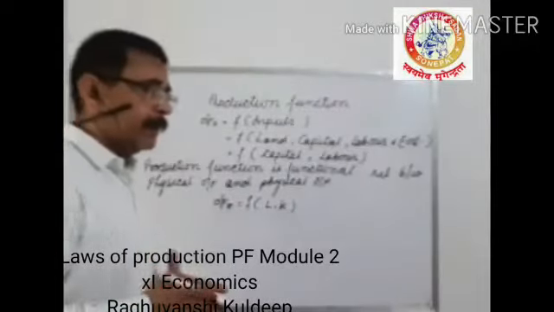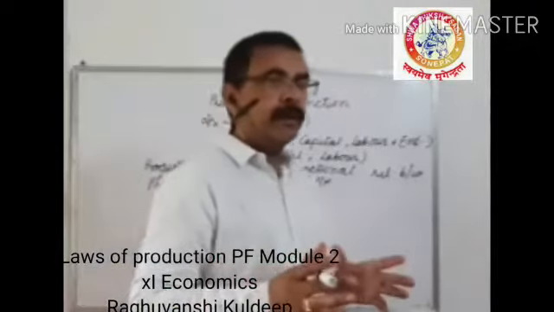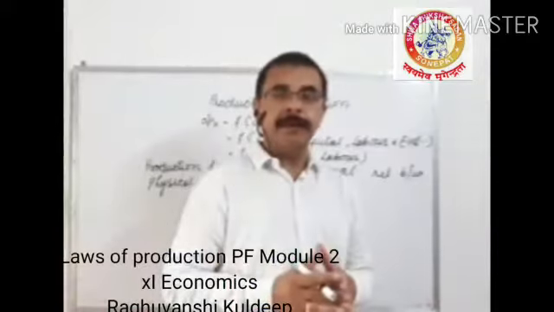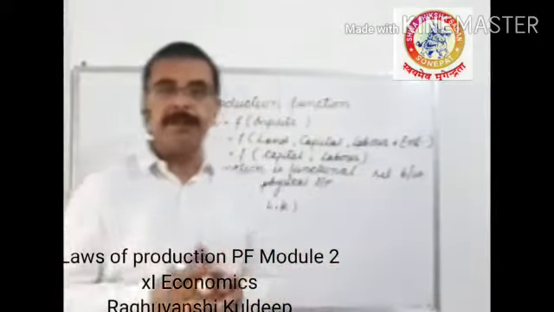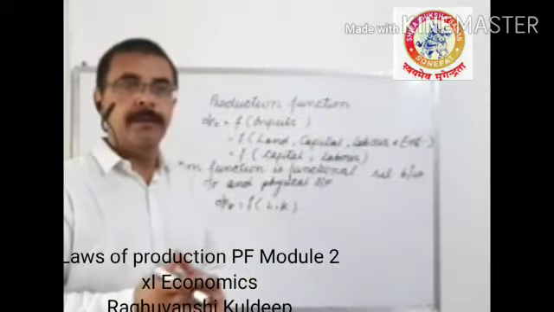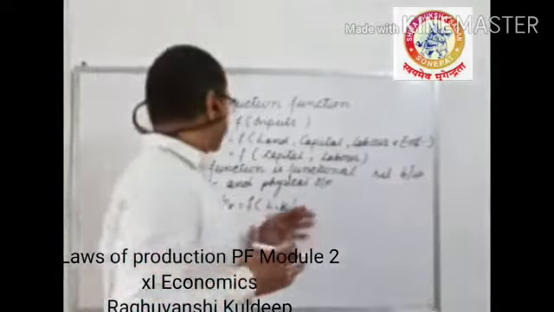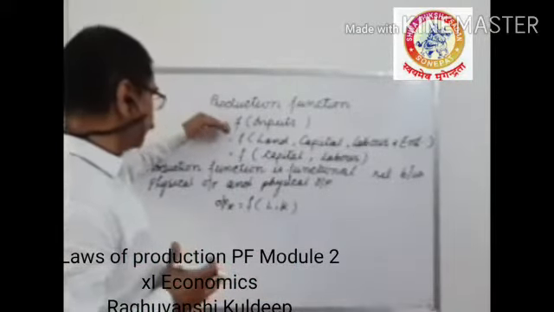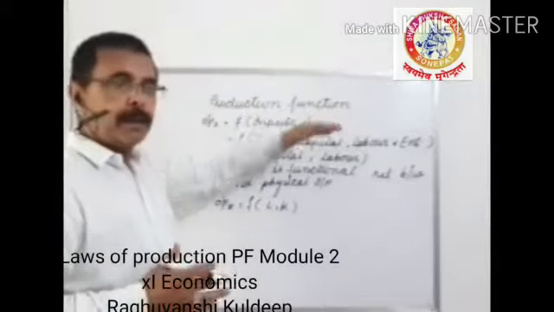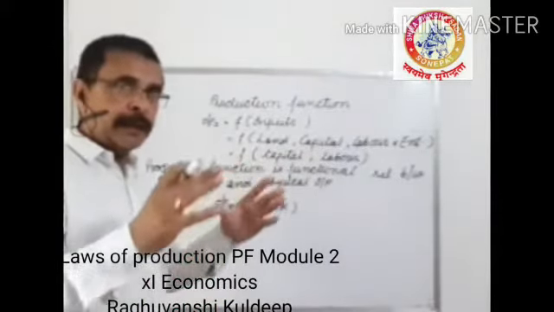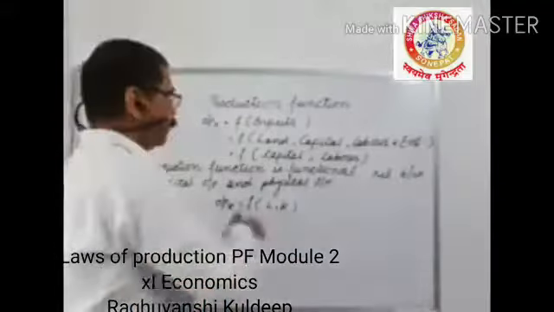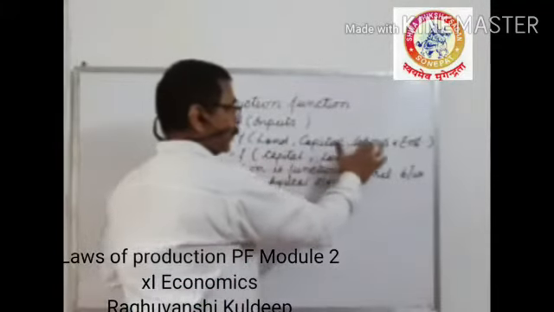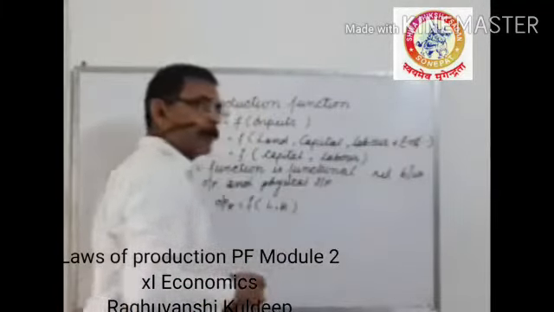Okay, students, I was talking about inputs, different kinds of input. So we will concentrate in this chapter on the factor input. As I told you, the output of X commodity is a function of various inputs. And among these various inputs, we will use only land, capital, labor and entrepreneur. Factor input.